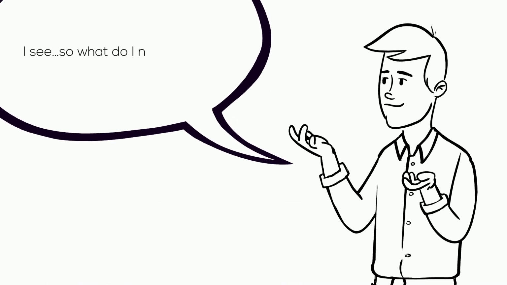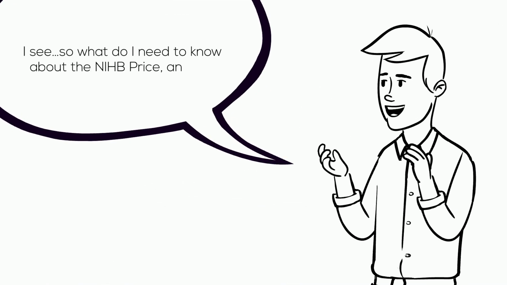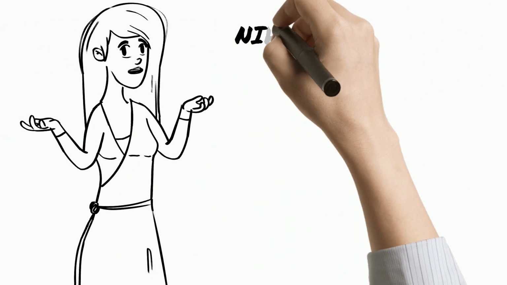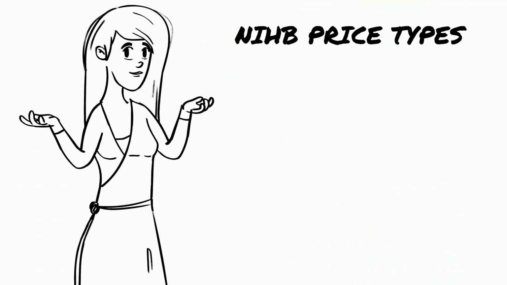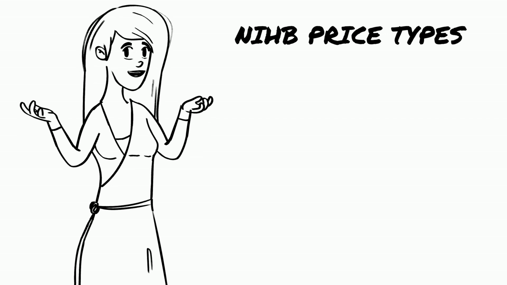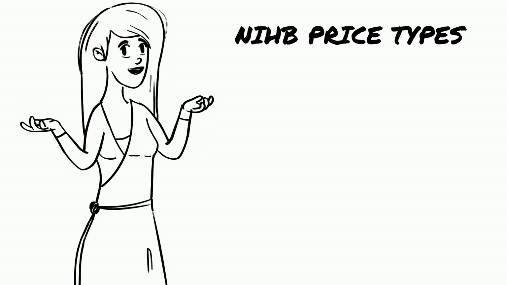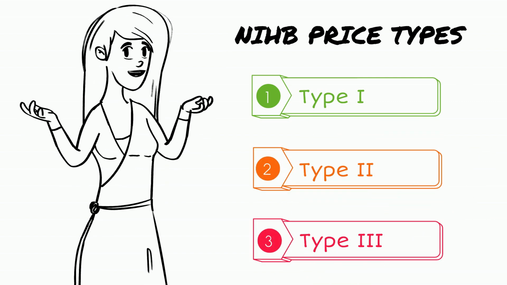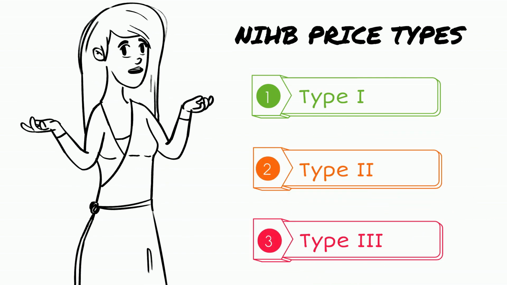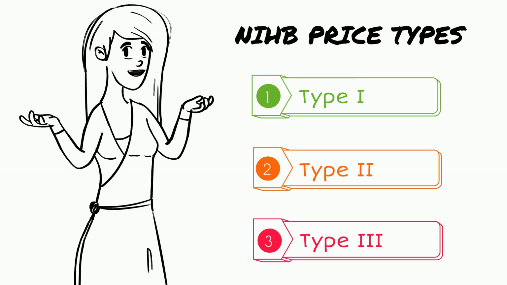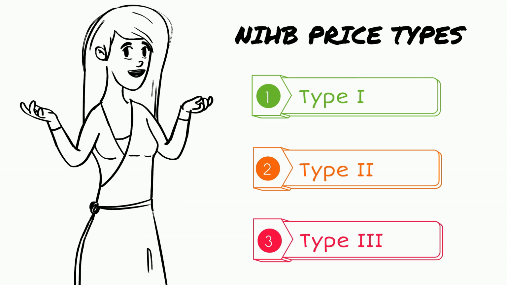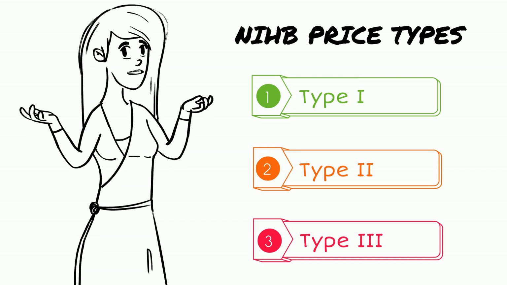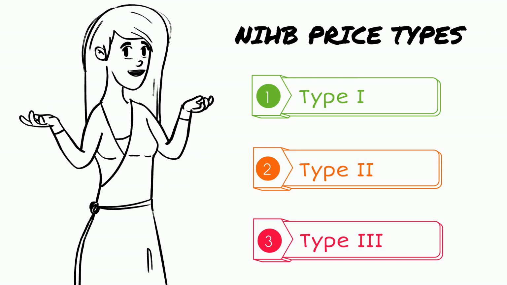I see. So what do I need to know about the NIHB price and the price types? All right. When an NIHB price is established for a benefit, one of three price types is also assigned. The price types are known as Type 1, Type 2, and Type 3. The different price type specifies if an ECA above the NIHB price may be considered, and lists the documents providers must submit to support the requested price or item.